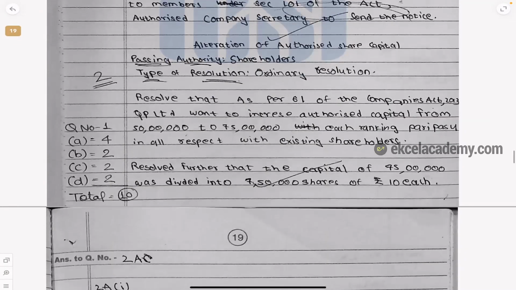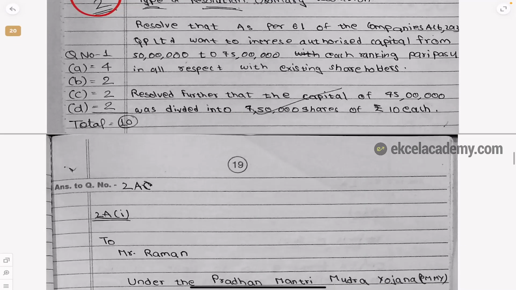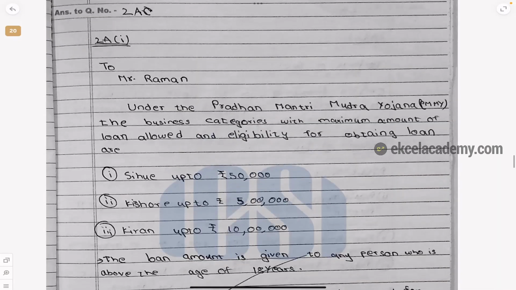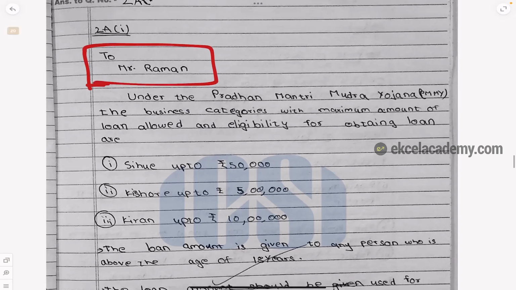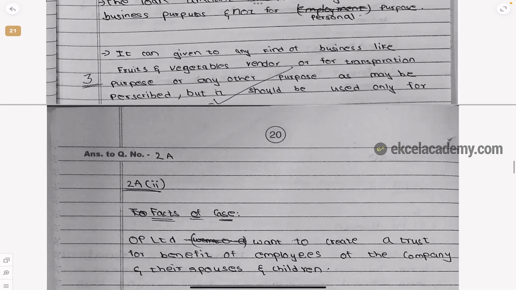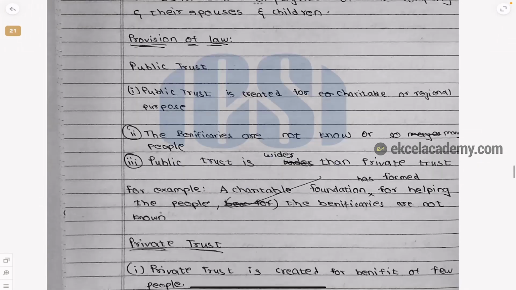Same here. See next. He has got different marks for each of the questions. Then see here. He has connected the question to the answer. The question is about Mr. Raman. So Mr. Raman, under what scheme, what can you get? See how nicely it has been presented. And 3 marks has been scored. So they will give you marks.